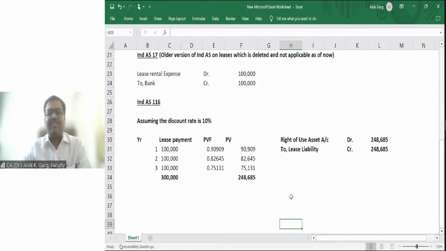Then the second question asked by the standard setters was about a leasehold premises. Let's say Viraj or Tanisha or Shruti, you have taken a flat on a rental basis. You are paying a lease rental. You are getting a right to use that flat, right?